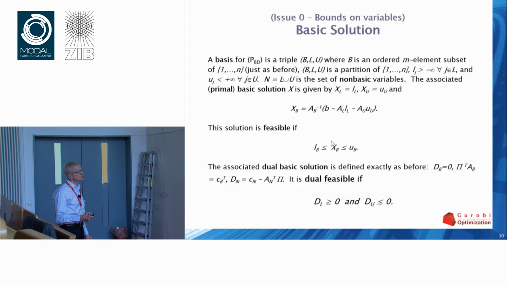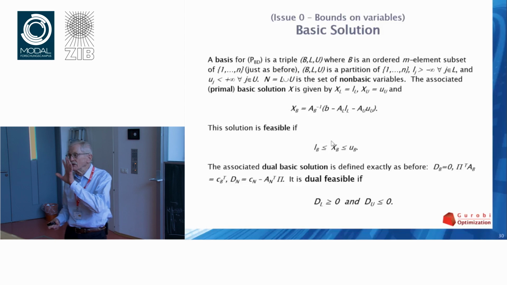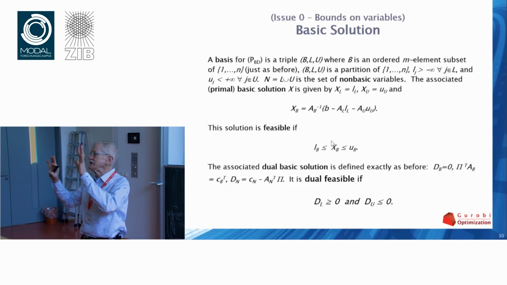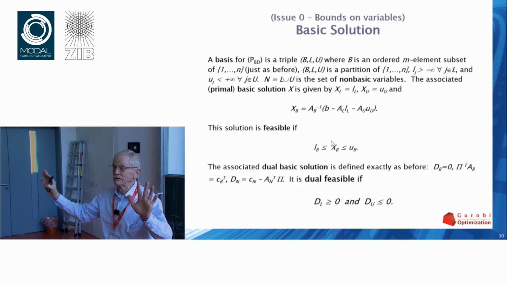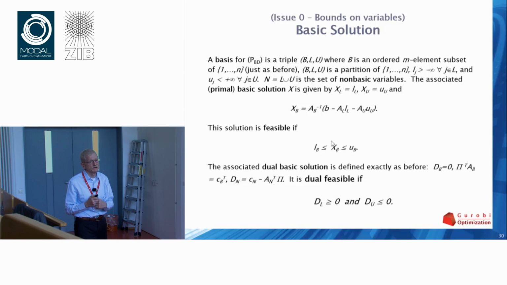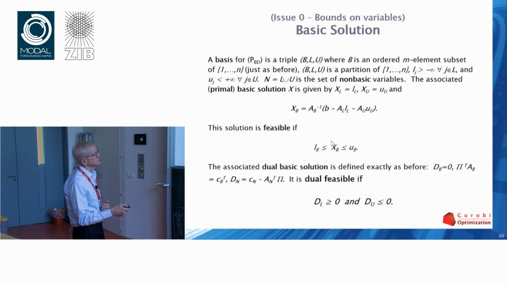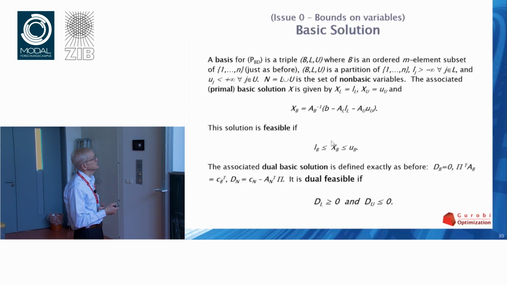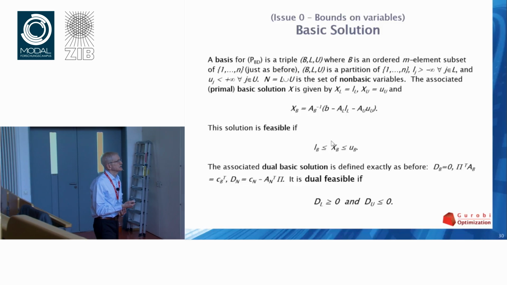The associated dual basic solution is defined exactly as before. You've got to go through details to convince yourself this one-to-one correspondence still holds and so forth, but it does, just like we said before. So you can think about a basis in the primal, and there will be an associated one in the dual. For the associated dual basic solution, you set d_B equal to 0 for this B, and you solve for pi, and then you compute these so-called reduced costs or dual slacks. And the thing is then dual feasible.